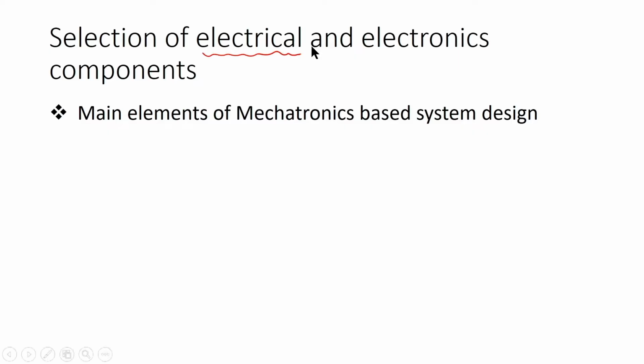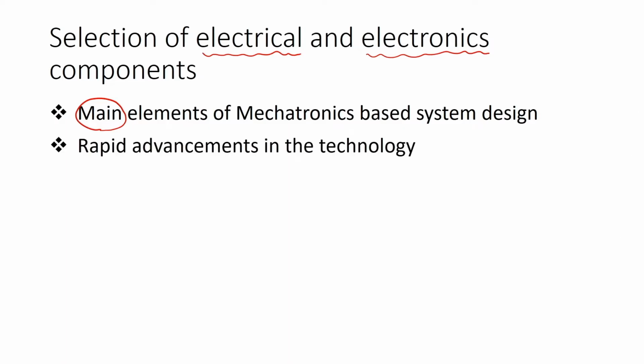Electrical and electronics components are the main components of a typical mechatronics based system that we have seen already in the disciplines of mechatronics. Various electrical drives, the microprocessor, signal conditioning devices, sensors, all these are the major constituents of a mechatronics based system design.